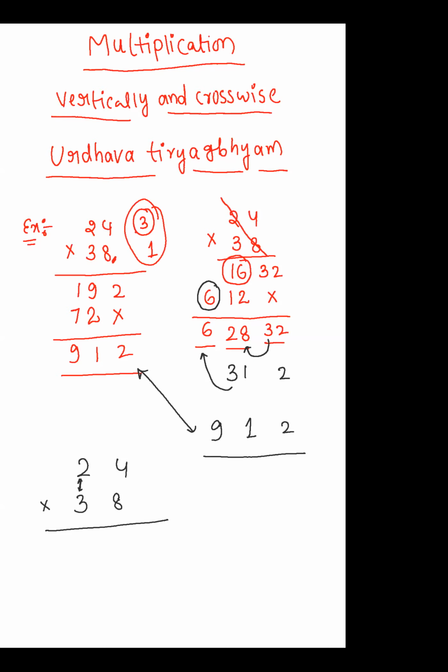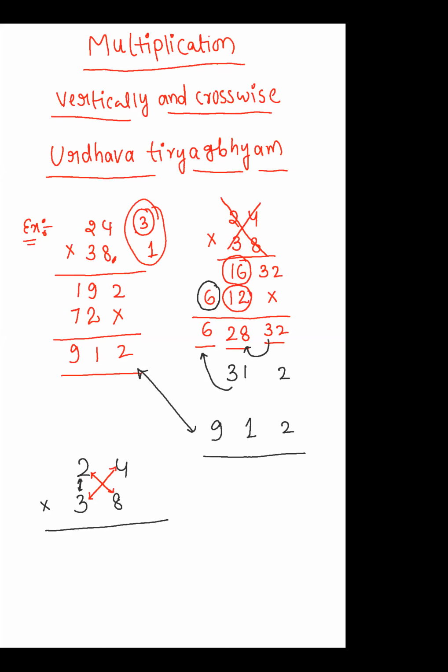That is the reason in the second step I am doing the crosswise multiplication. Another number is also there in the same tens place, that is 12. 12 comes when we multiply 3 and 4. And another thing you have to observe here: 6, 16 and 12 are going to be added. That is the reason when we do cross multiplication and vertical multiplication, those values will be added.